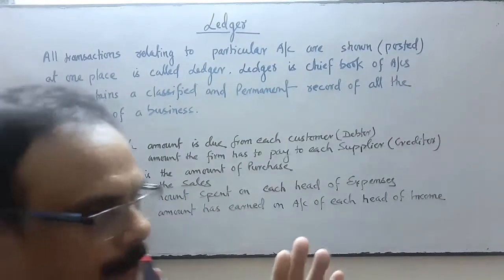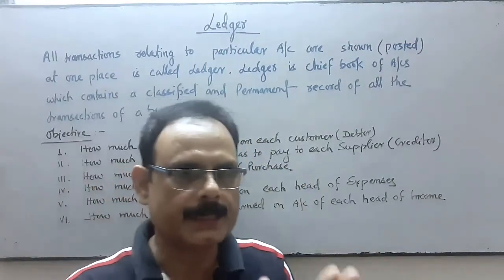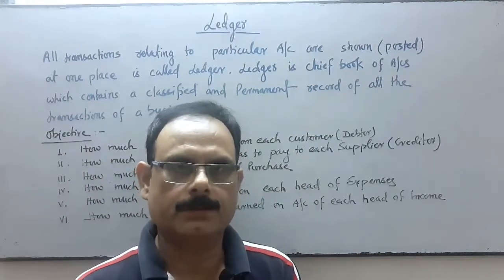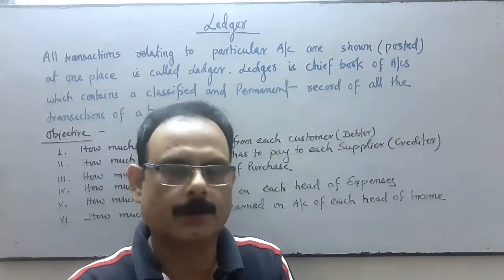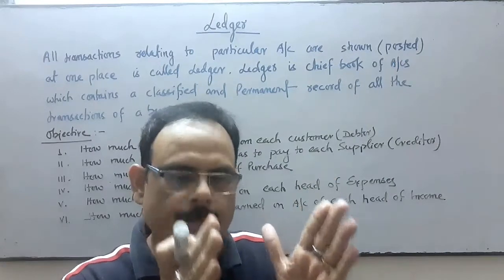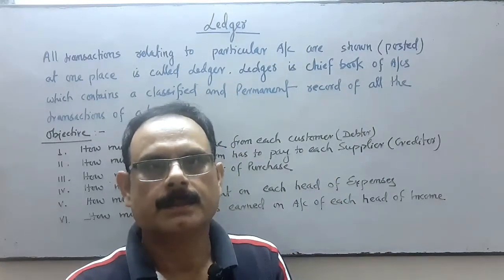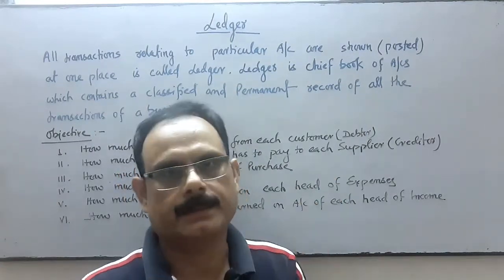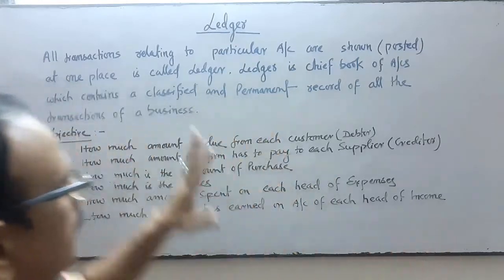So ledger: when information related to a particular account is shown at one particular place, it is called a ledger. So what is a ledger?